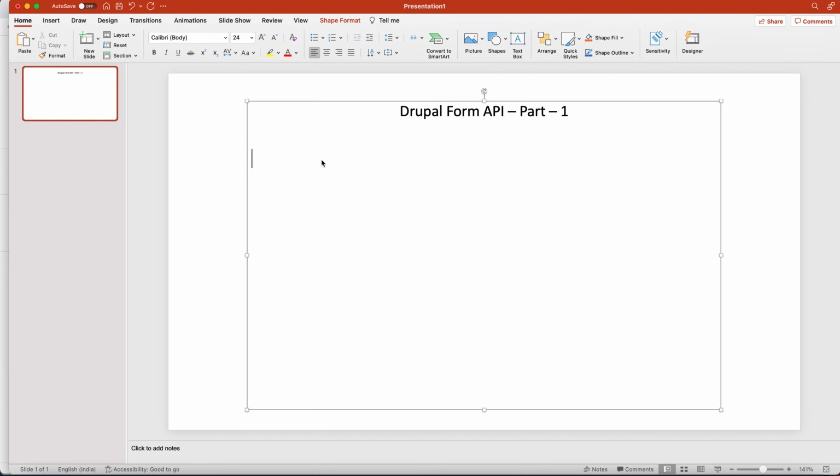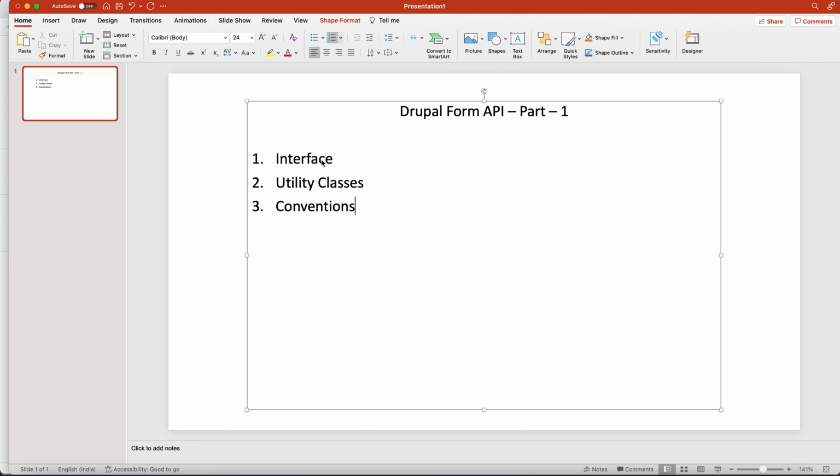First thing, Form API is a combination, or you can say a set, of: first, interface. Second, utility classes. I'll describe everything. And third, conventions. So what is an interface? Let's come to the interface.